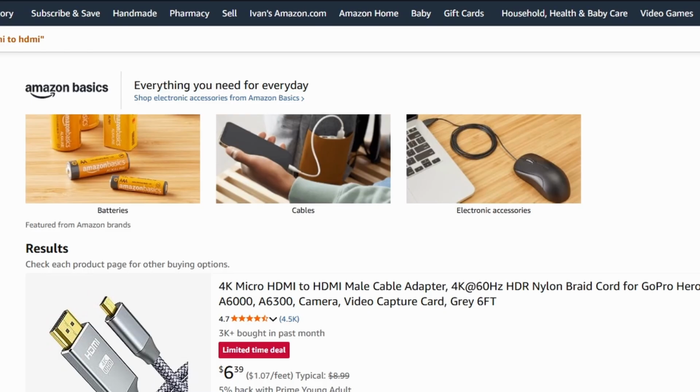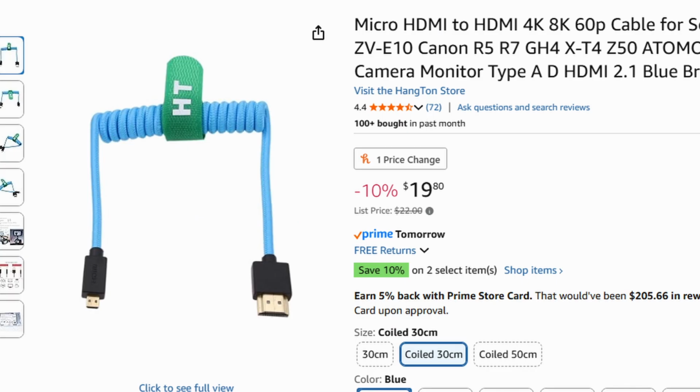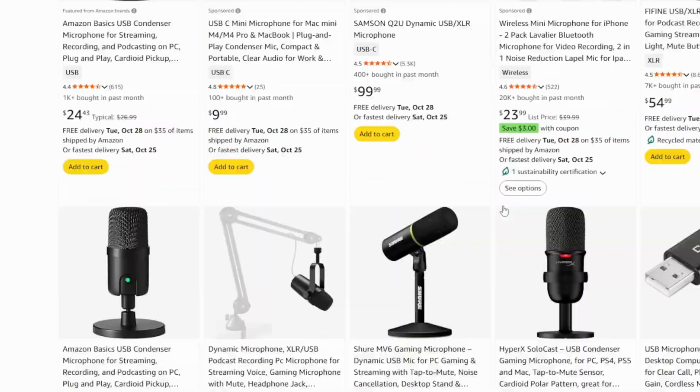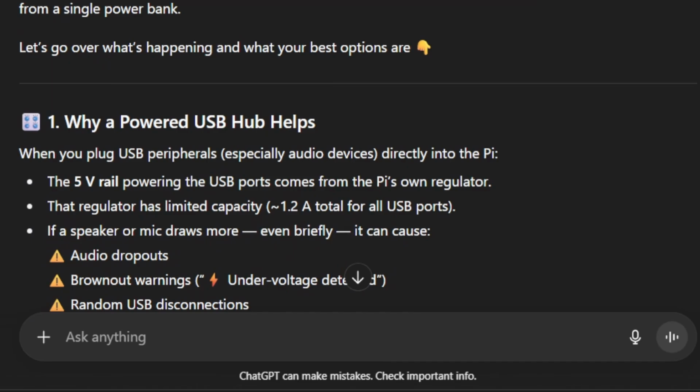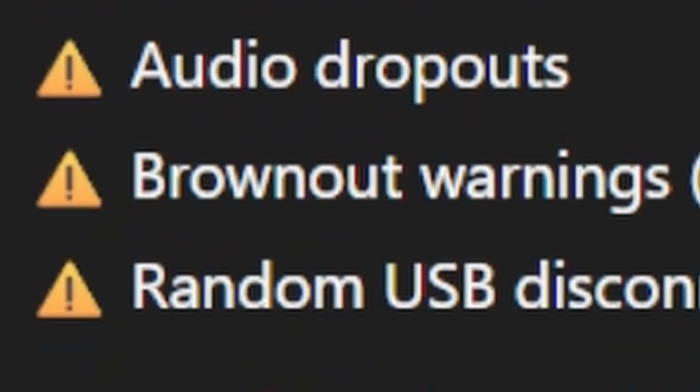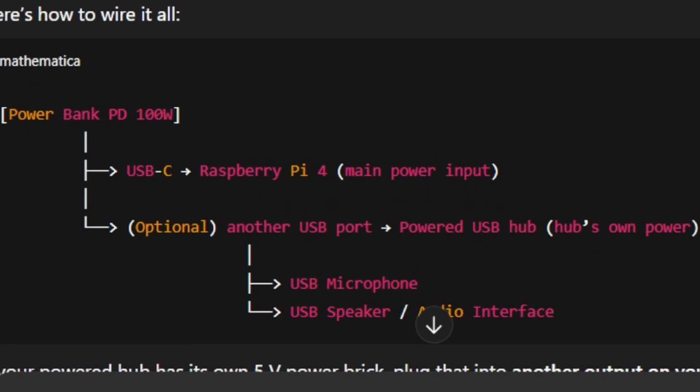Except I did. Pi doesn't come with the HDMI cable, so I needed to get one of these. What is this? Why would I ever buy this? Why would you ever need this? I need a microphone to talk with Garbus. ChatGPT told me to buy this. I ran my parts list through ChatGPT to see if everything was compatible, and it got mad at me when I said I was going to plug stuff into the USB ports, and I drew this neat diagram.